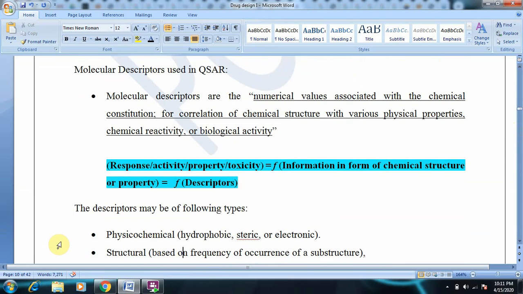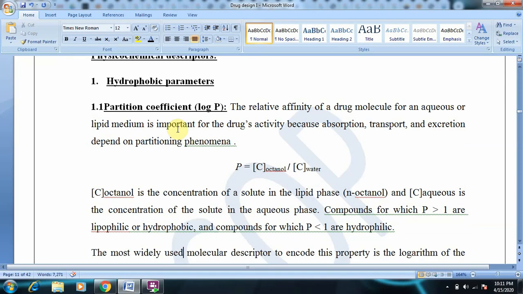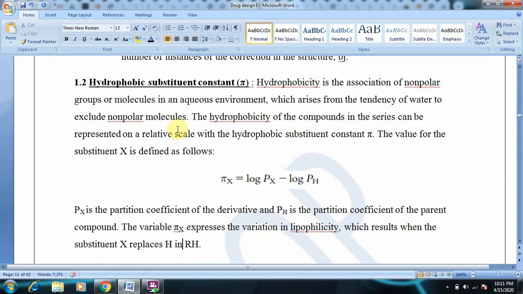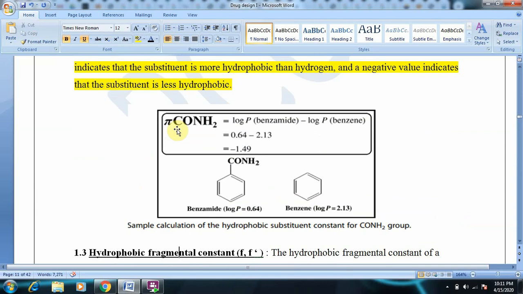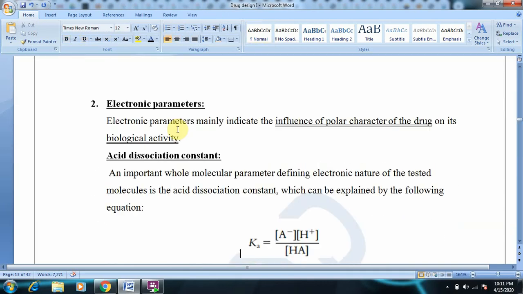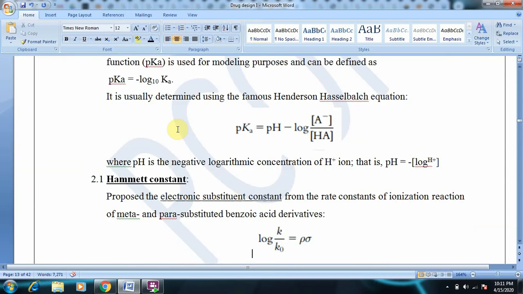Under physico-chemical properties you need to study hydrophobic parameters, which include the partition coefficient, the hydrophobic substituent constant, and the hydrophobic fragment constant. Next are electronic parameters: the acid dissociation constant and the Hammett constant.